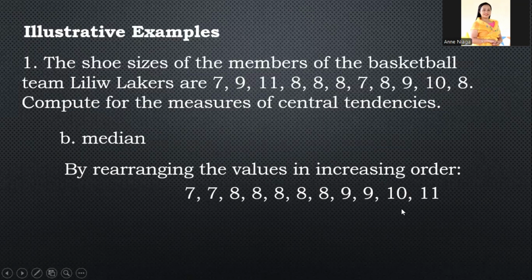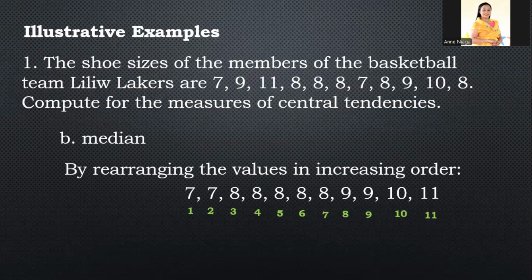So, una, bibilangin natin kung ilan ba lahat ito. Pwede na hindi nalagyan, no? This time, for the sake of pagtuturo, lalagyan ko ng mga numero sa ibaba. So, 1, 2, 3, 4, 5, 6, 7, 8, 9, 10, 11. So, remember, if 11, that is odd number. Ibig sabihin, walang pares, or sa Bisaya pa, bungkig.